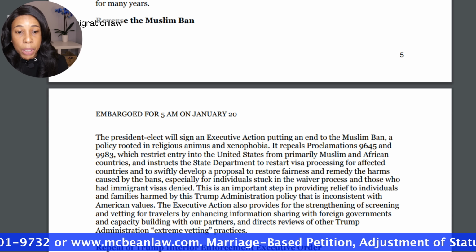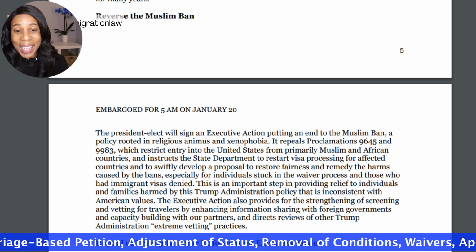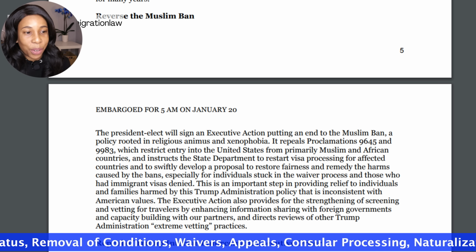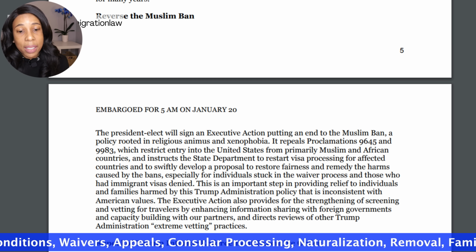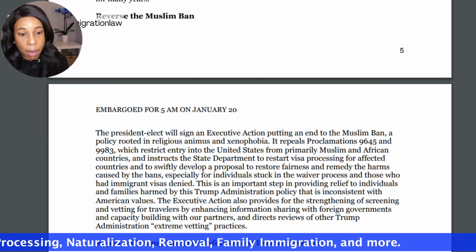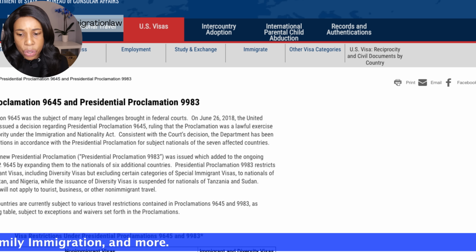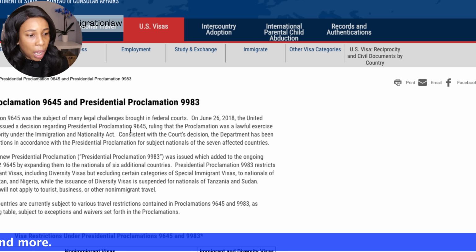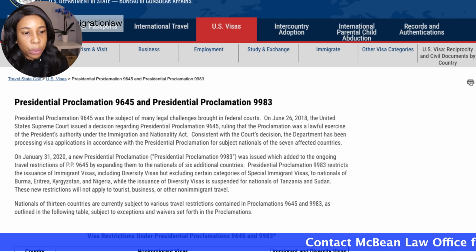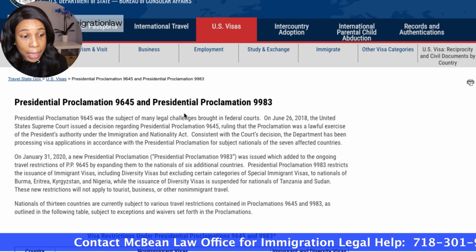So the Muslim majority country ban, which is proclamations 9645 and 9983. What does this mean? It repeals or revokes those two specific proclamations. I'm going to pull up the State Department's website here. I'm not even certain whether you guys can see it well enough, but on the State Department's website, it tells you what Proclamation 9645 is and what Proclamation 9983 is.